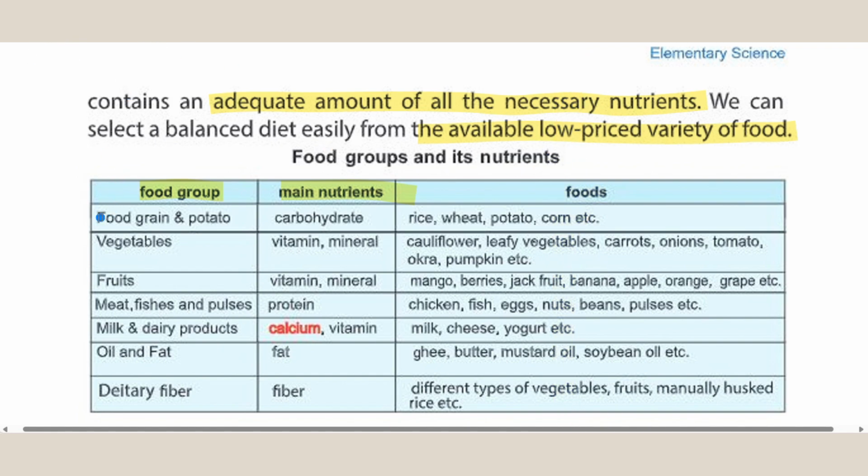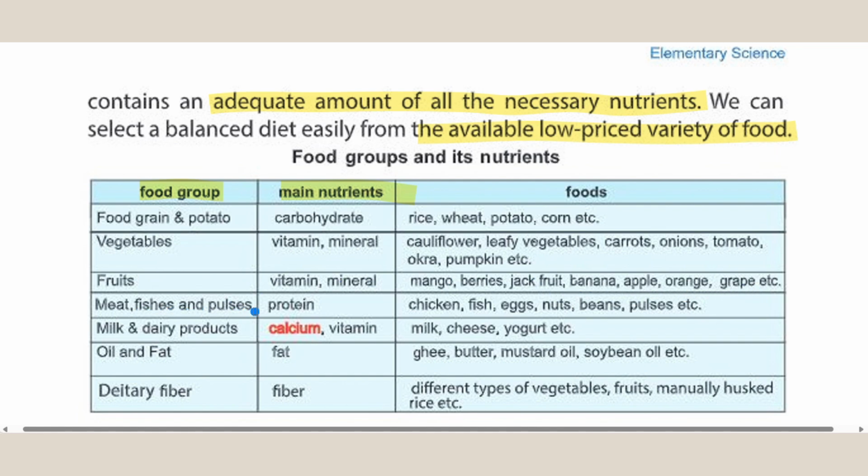Okay. Food grains and potato. Main nutrients: carbohydrate. Foods: rice, wheat, potato, corn, etc. Vegetables: vitamins and minerals. Cauliflower, leafy vegetables, carrots, onions, tomato, okra, pumpkin, etc. Fruits: vitamins and minerals. Mango, berries, jackfruit, banana, apple, orange, grape, etc.